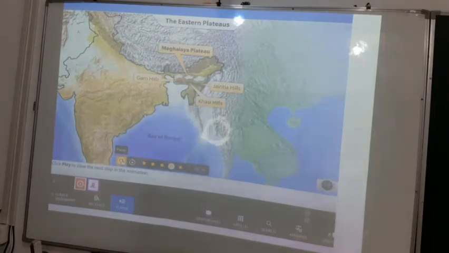Plateau, and with the direction to it, the east. Okay, so whatever plateaus were mentioned, these were all covered with different hills. You have to remember which plateau is covered by which hills. It can be asked in the exam which place has the highest rainfall in our country. That will be the Meghalaya plateau. If it is asking about the plateau, then only you will write this answer. Otherwise, the name is Mawsynram, where the highest rainfall took place in our country.